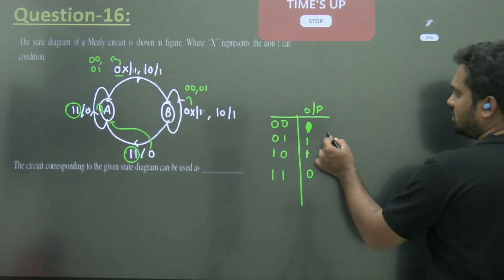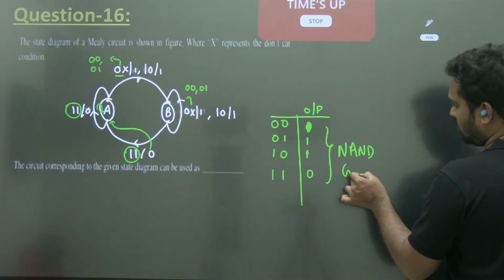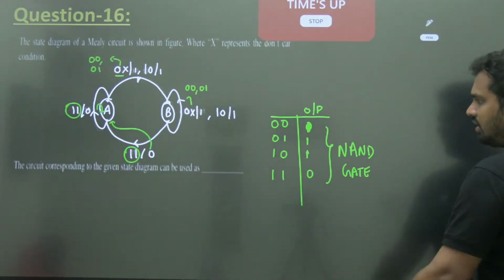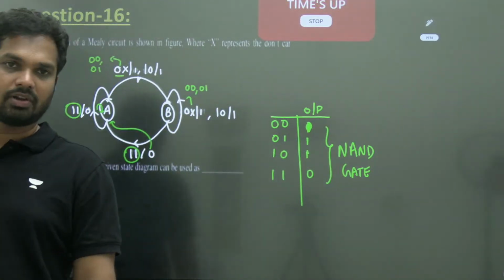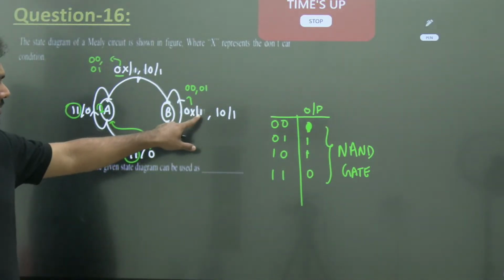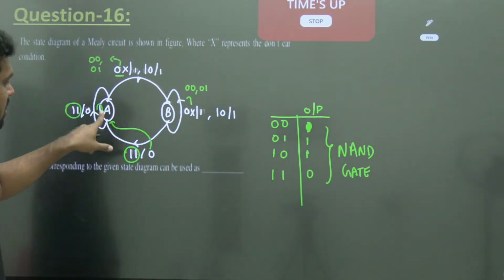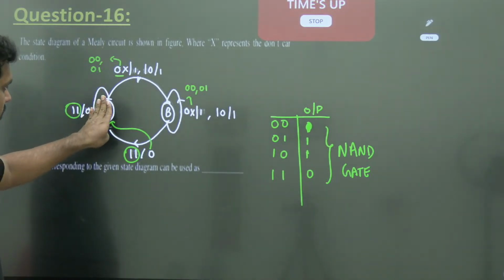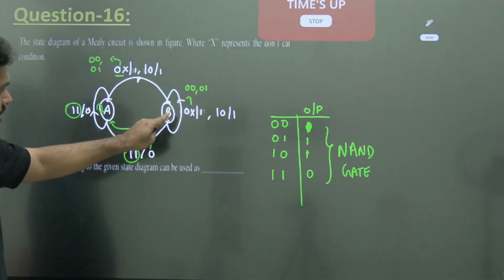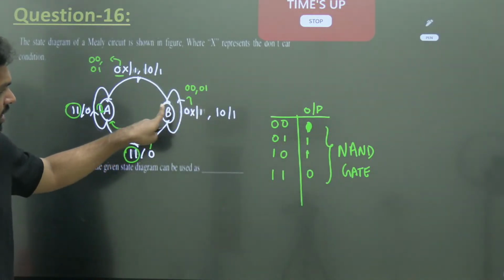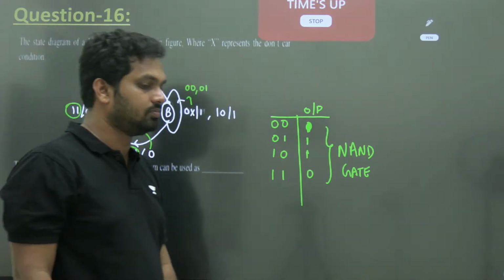So what is this? It is nothing but a NAND gate. This is what we call the state diagram of a NAND gate. You can draw the state diagram of a flip-flop etc. too, but their output depends on the previous value. Here the output is the same for a given input, and it doesn't depend on which state it is in. Whenever you give 0 0, 0 1 or 1 0, it will become 1 or stay at 1. But if you give 1 1, it will go to output equal to 0.